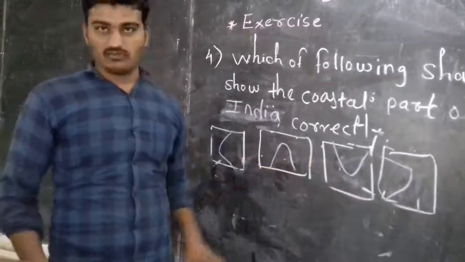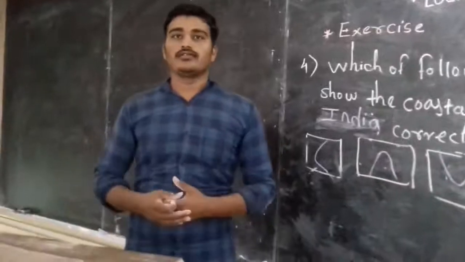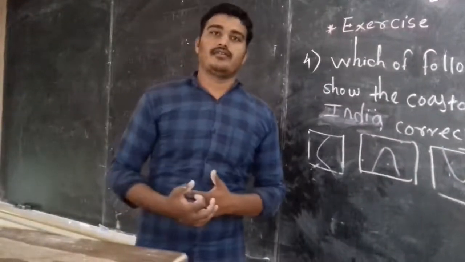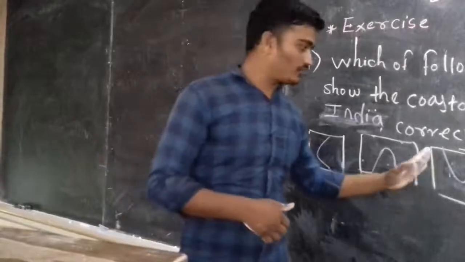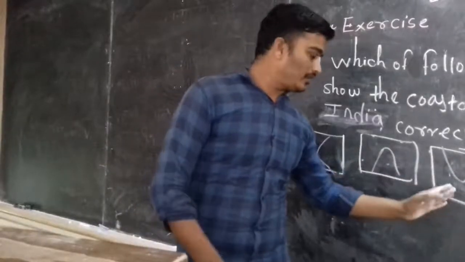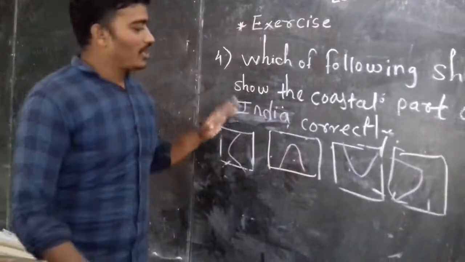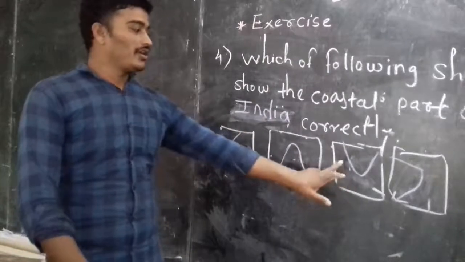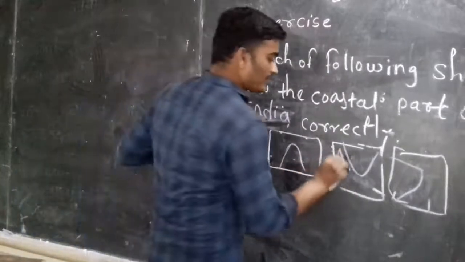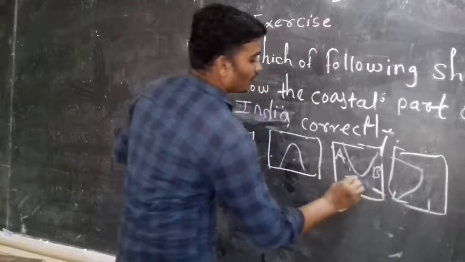So India's southernmost part touches the coastline, southernmost and a little bit of the west part also. So the Arabian Sea, Bay of Bengal and Indian Ocean. Okay, so here I will write Arabian Sea, Bay of Bengal and Indian Ocean.